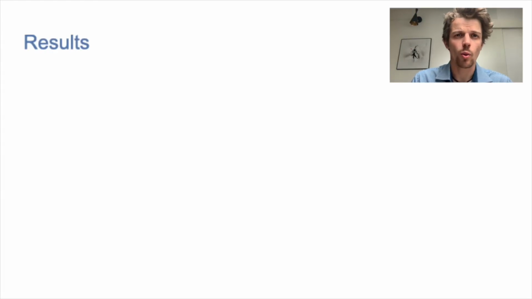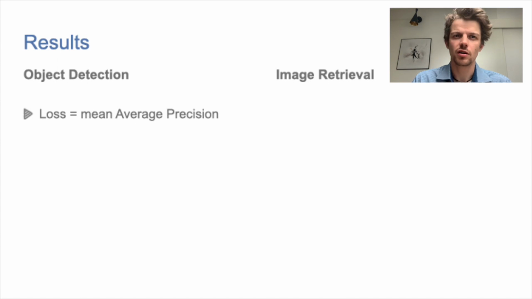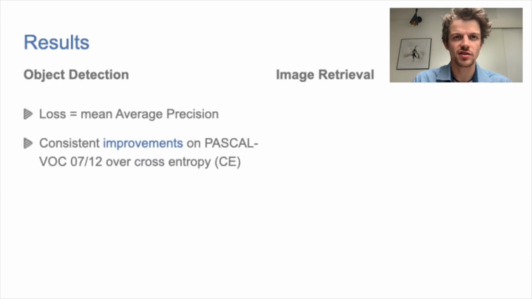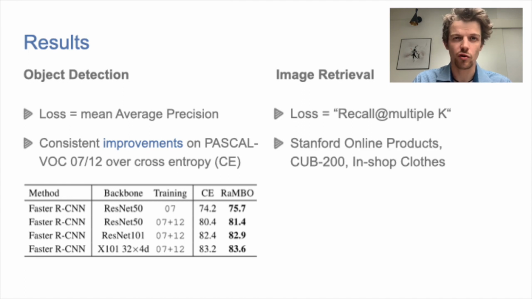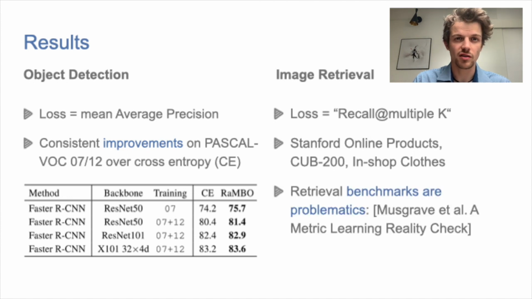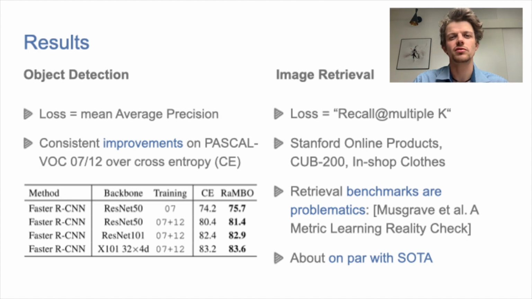In our experiments, we focused on two tasks: object detection and image retrieval. On detection, RaMBO consistently outperformed the standard cross-entropy loss. On retrieval, we evaluated the performance of RaMBO on 3 standard datasets. However, the comparisons on these benchmarks are deeply problematic, as it is nicely described in a recent paper, and so we can safely only claim that RaMBO is on par with state-of-the-art with a simpler implementation.